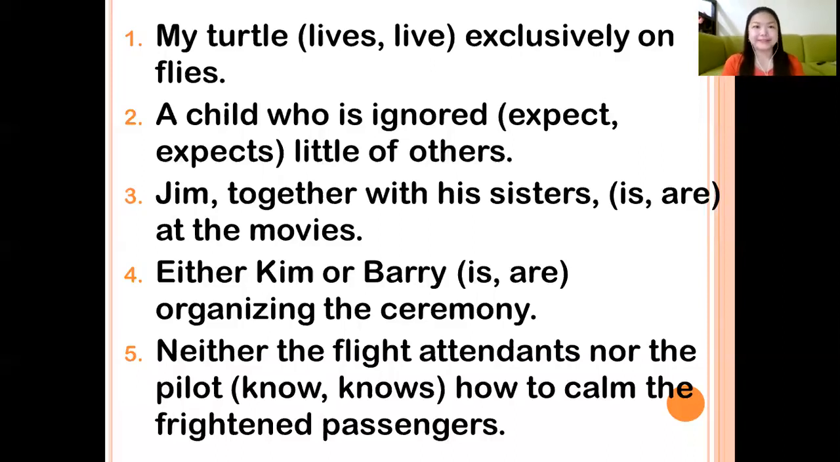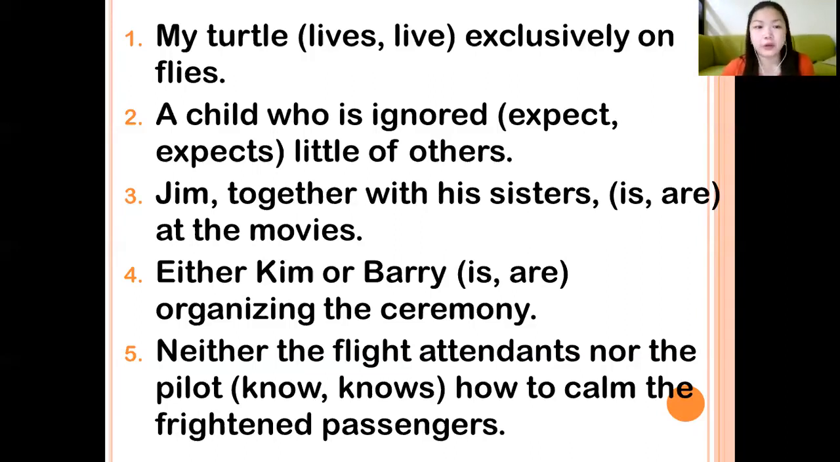Okay, done? All right. So for number 1, we have a singular subject. The answer is lives. Number 2, a child. There is an intervening phrase, but we have the subject child, singular. Therefore, the answer is expects, singular form of the verb. Number 3, we have Jim as the subject. There is an intervening phrase, but we have only a singular subject. Therefore, we take the singular form of the verb.